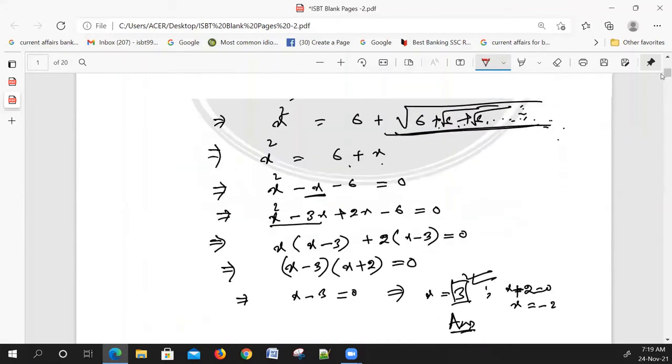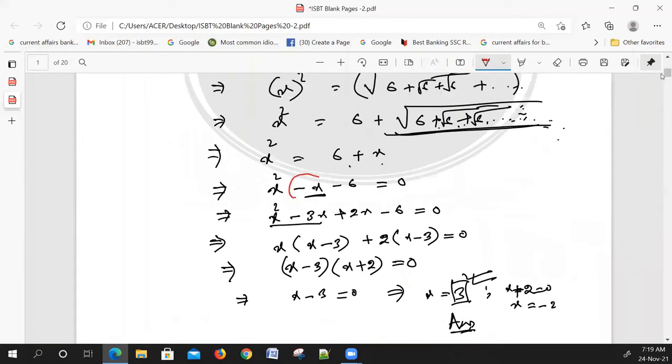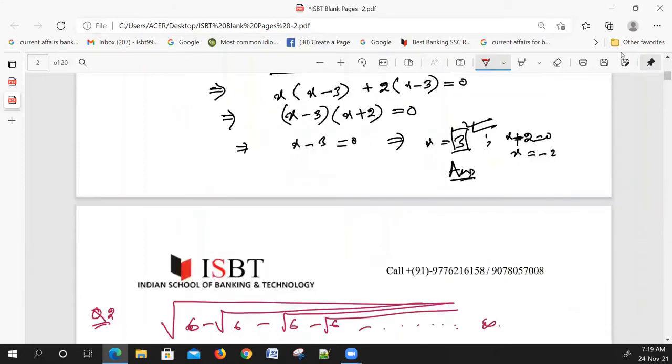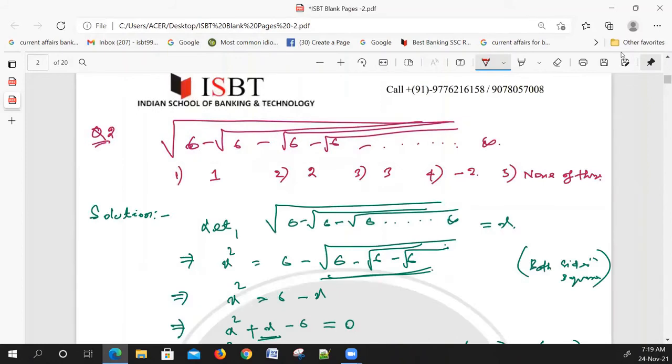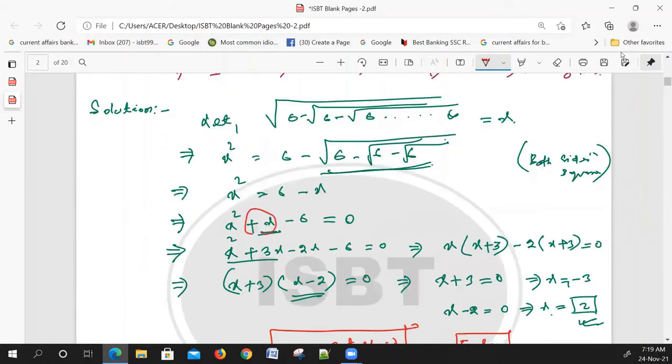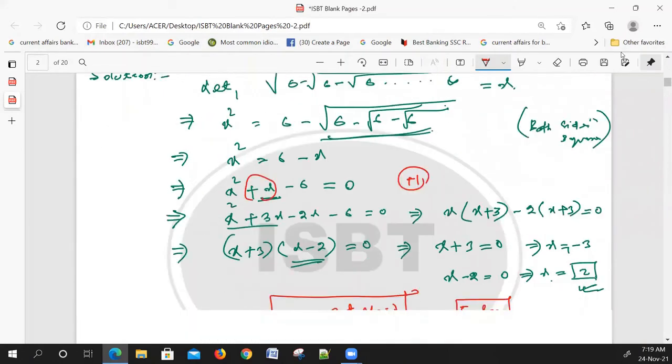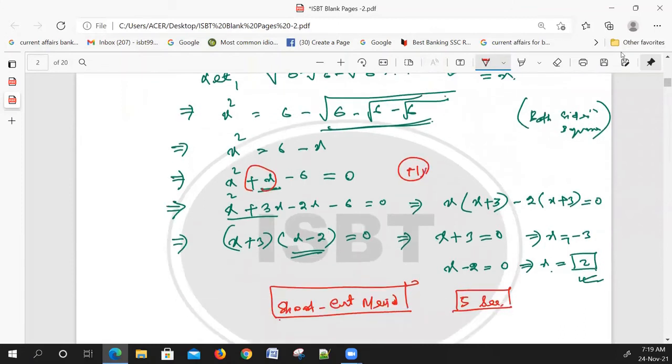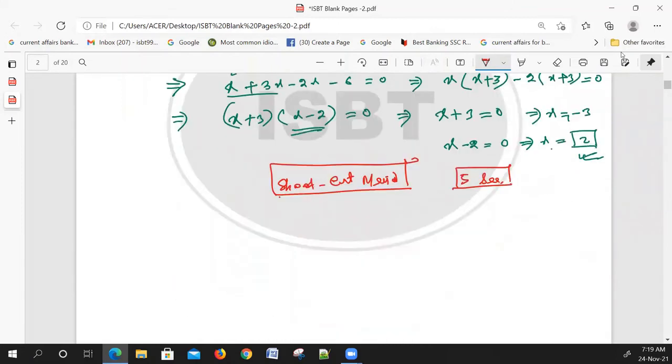The middle term is minus x, that is minus x. Minus x means the coefficient is minus 1. Here plus x means that is plus 1. So if you split 1 or minus 1, there should be consecutive numbers. So what are the consecutive numbers?